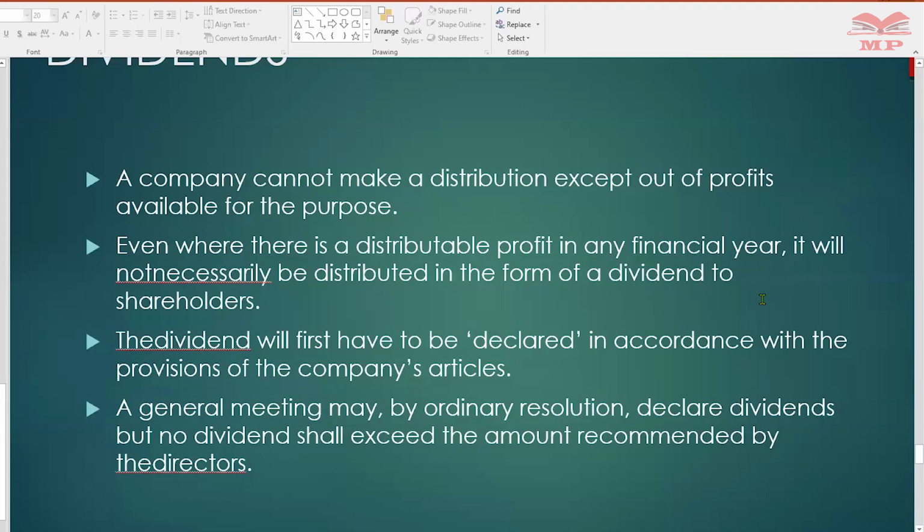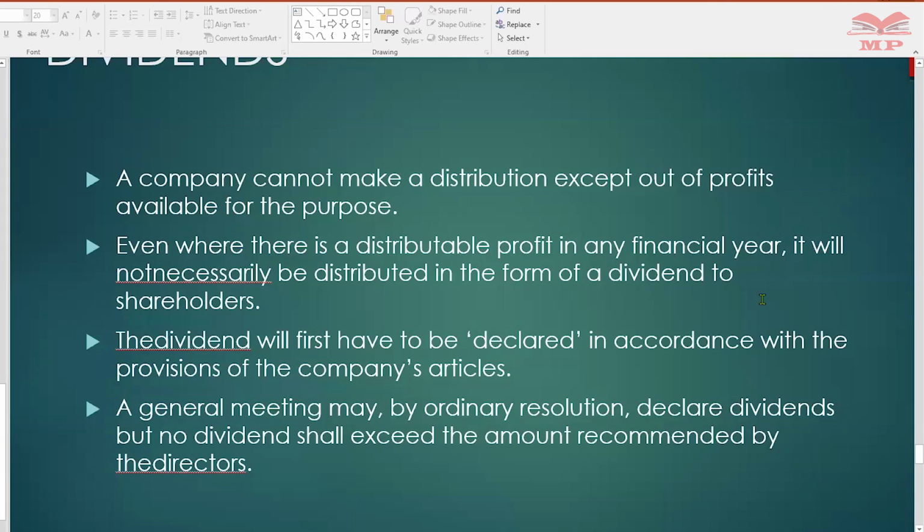But it is not just paid, it has to be declared. And a meeting is called whereby the company's book of accounts are examined by the shareholders. The directors will propose, and by ordinary resolution, declare dividends. If the shareholders disagree, they can agree on any amount, but it cannot exceed what has been recommended by the directors.